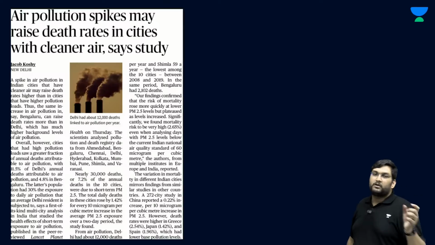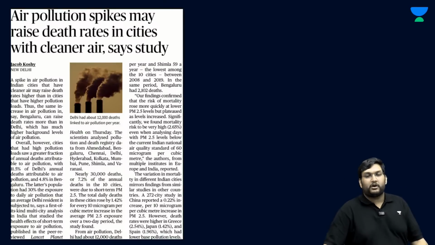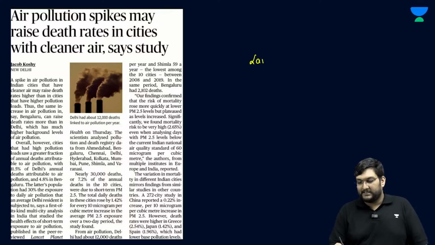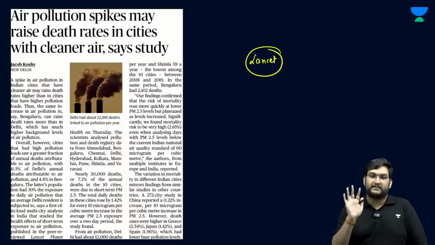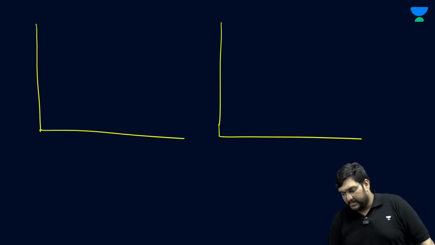With that, we move to 3 small articles, but this one is a very interesting one. This is called Air Pollution Spikes May Raise Death Rates in Cities with Cleaner Air Says Study. Now, it's a Lancet study, that way it is quite interesting because Lancet always has very good articles. Now, try to understand something which the article is trying to say. I'll try to represent it graphically and it will make sense.